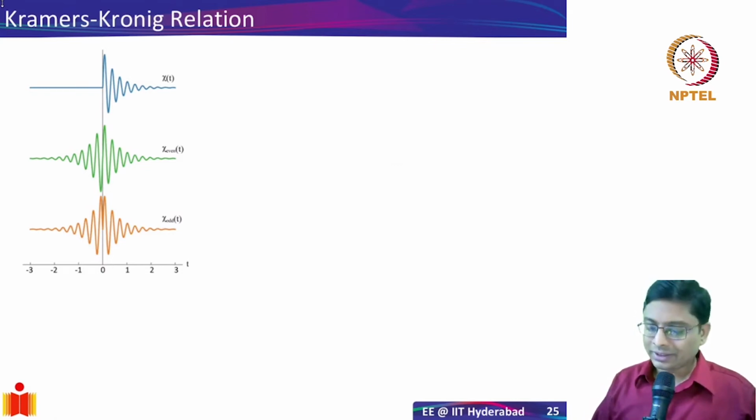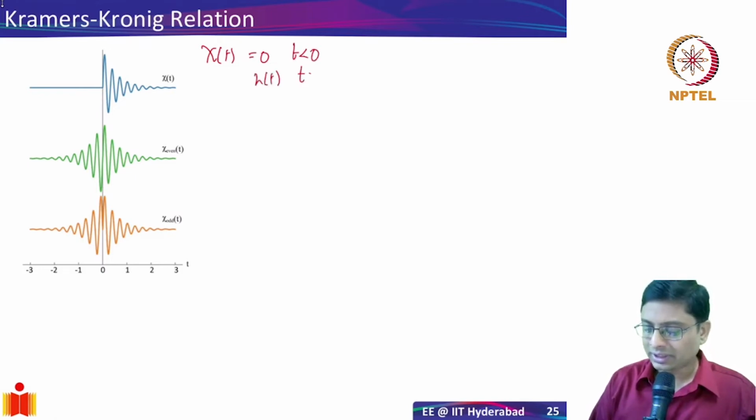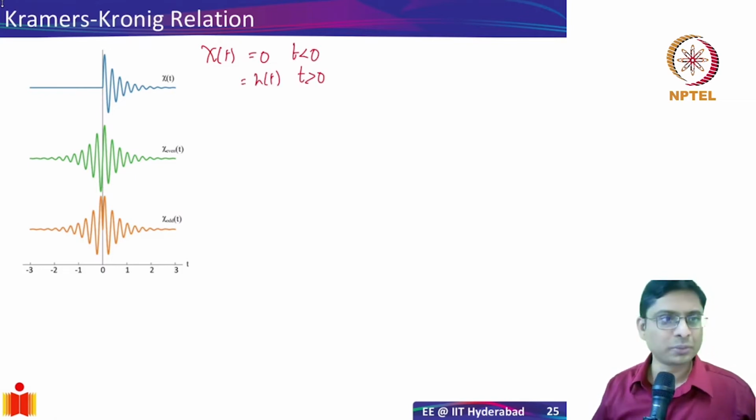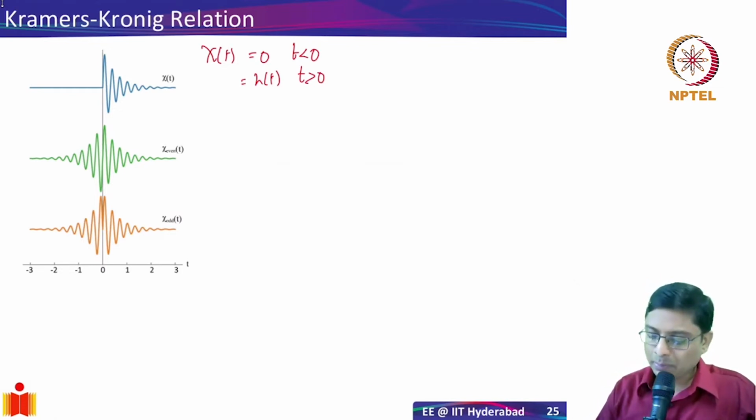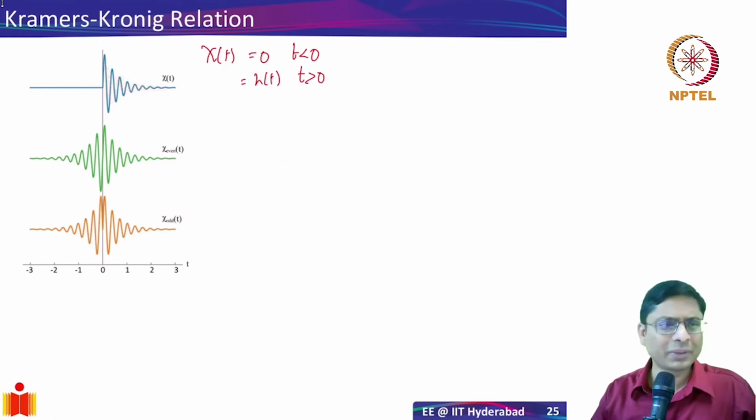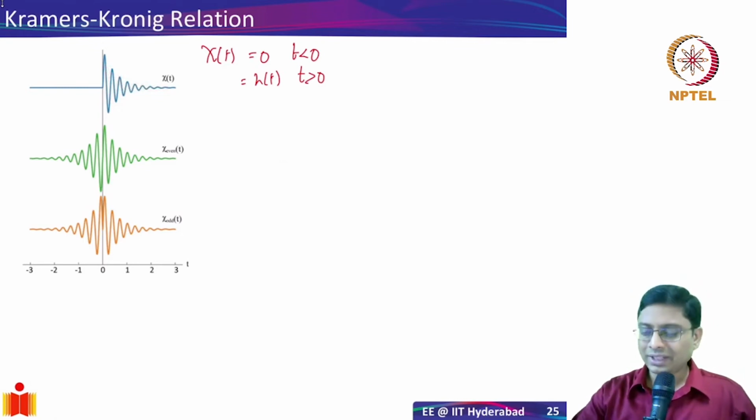The way we do that is, let's say this is chi of t, which is my impulse response. Chi of t is basically 0 for t less than 0 and is equal to some h of t for t greater than 0. I'm just assuming that. It can be any function. It need not be a proper sinusoidal oscillation like this. It can be any complex function. There's no harm.